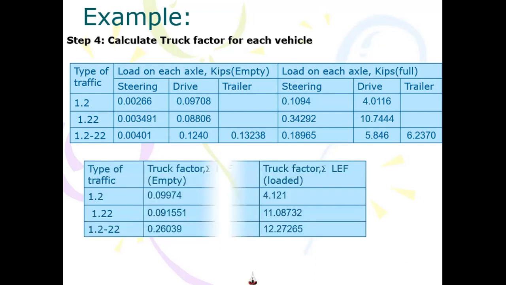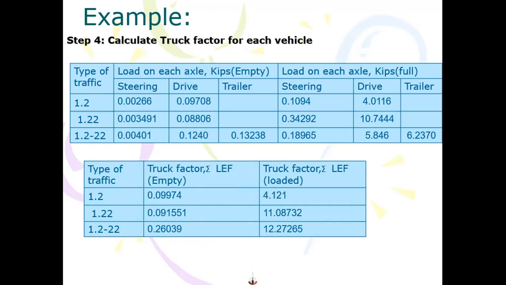So the table you will see is not simple. Here I add 0.00266 with 0.09708 and I get this value. Similarly, on the loaded side, I add 0.1094 plus 4.0116 to get this number.